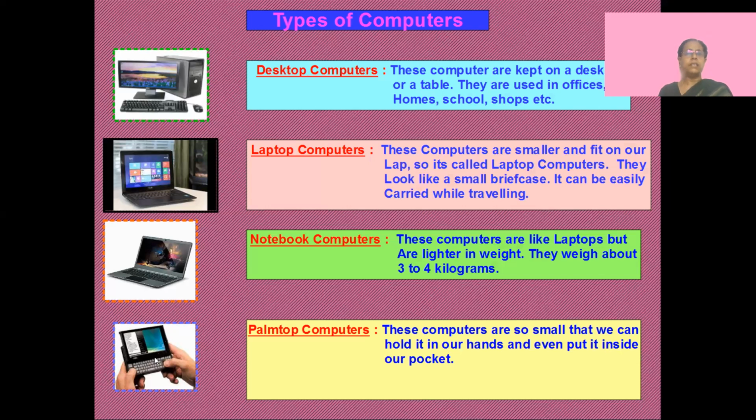Then you have another type of computer which is even smaller. This is called a palm top. It's called a palm top because you can hold it in your hands and then work on it. It's very small. You can even put it in your pocket and go out and use it like your computer. So these are the 4 types of computers: desktop, laptops, notebooks, palm tops.